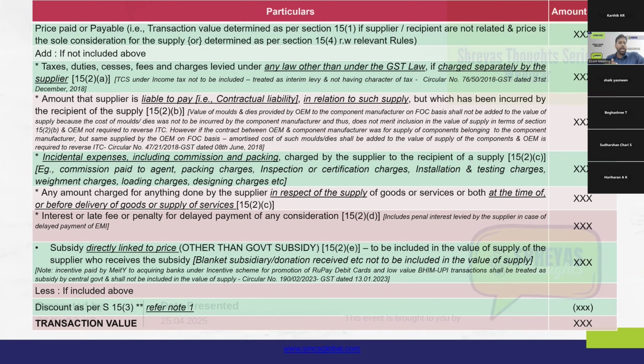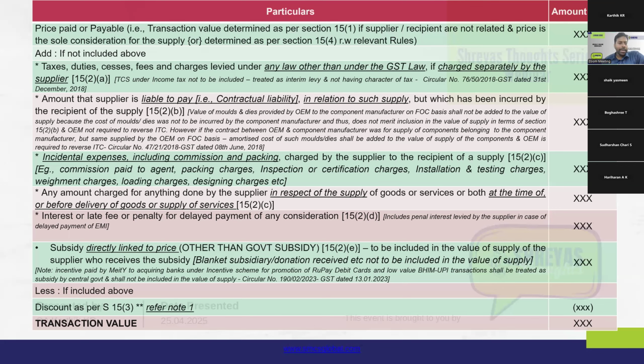So with this background, we will move into the specific items of what is required to be added to the transaction value as determined under 15.1. First, the items that are to be added are prescribed under section 15.2 and under different clauses, 15.2a to 15.2e. So we will look into each of the aspects.